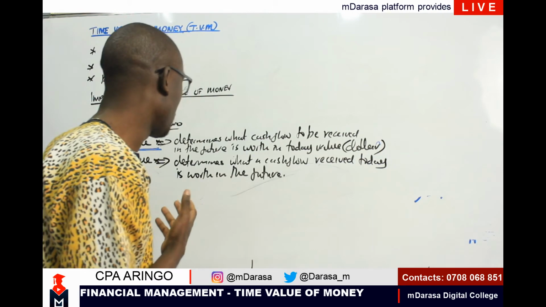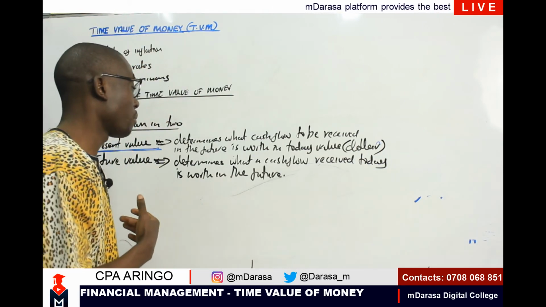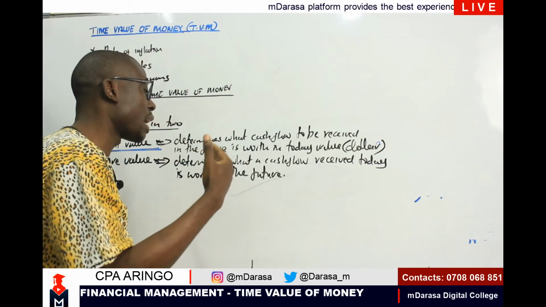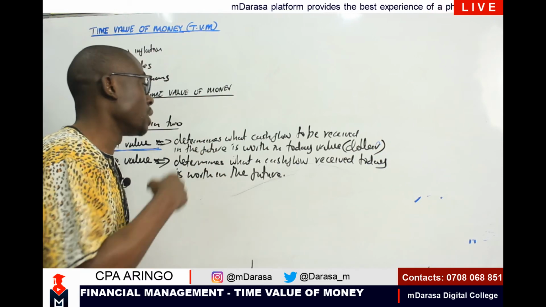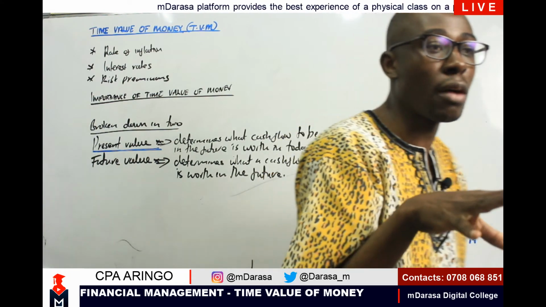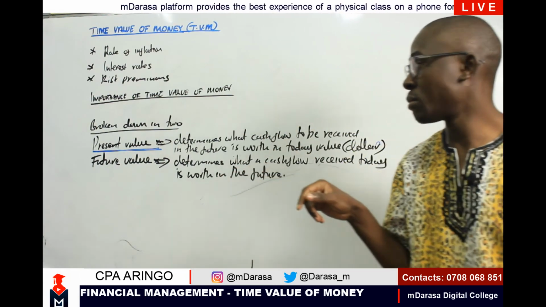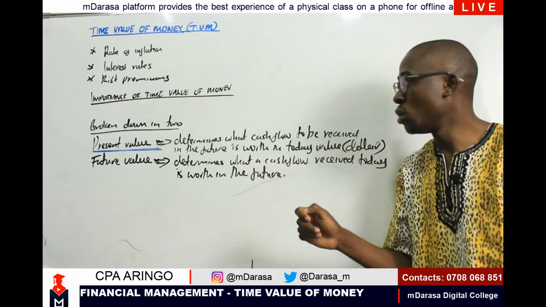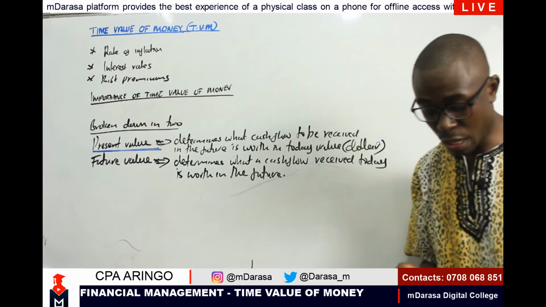Whereas the future value determines what a cash flow received today is worth in the future. You can clearly see the difference between the aspect of the present value and the aspect of the future value.